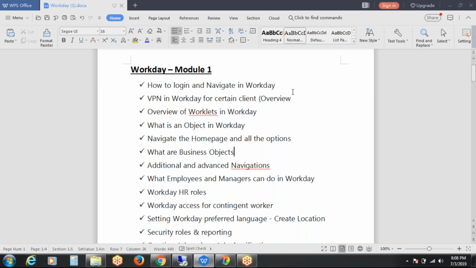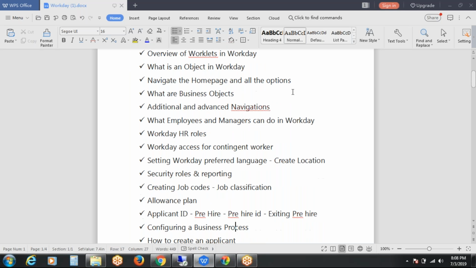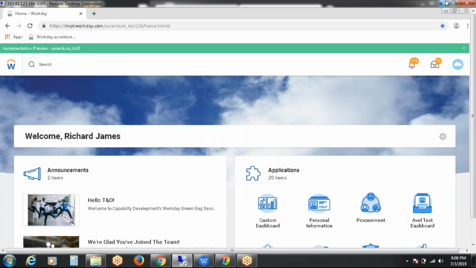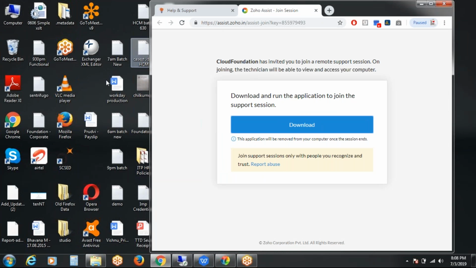And here I have to explain a few things. So what does this mean? The first one is what employees and managers can do in Workday. In Workday, the roles can be divided into two areas: one is employees and another one is managers. This is an important interview question also. Normally the interviewers used to ask this in interviews.